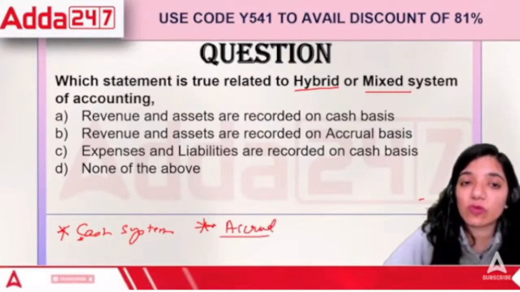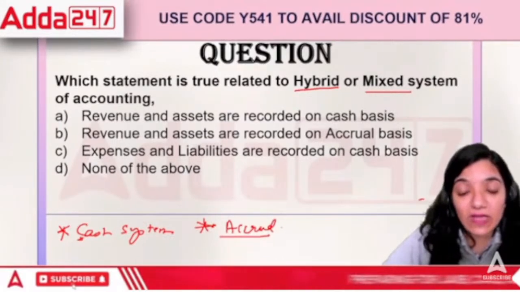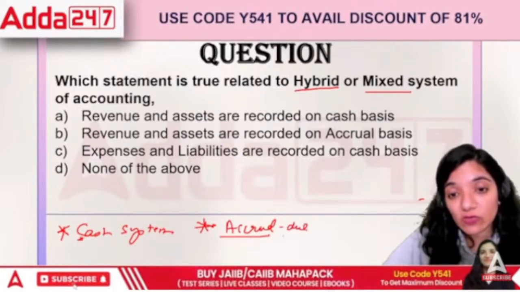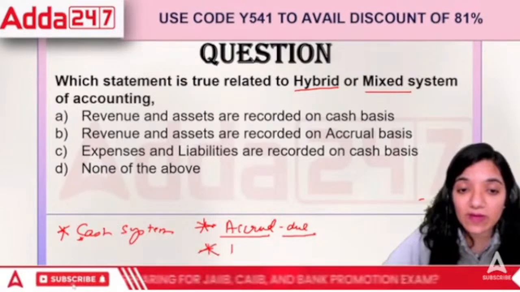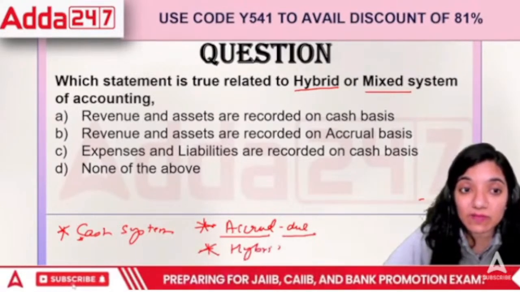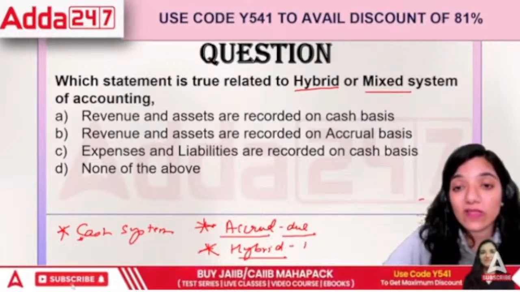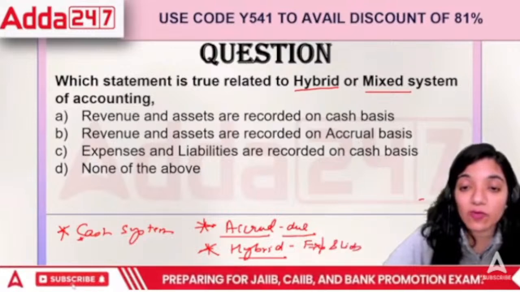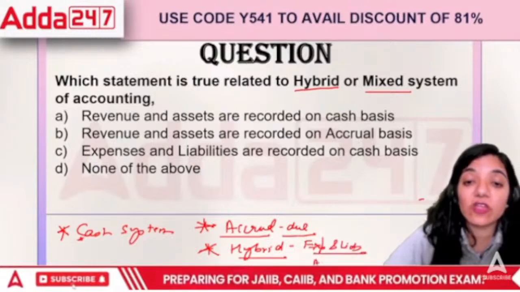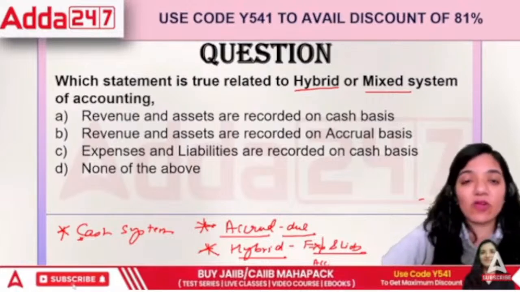Under the accrual system, what do we do? Under the accrual system, we record everything on a due basis, and the next one is hybrid. Hybrid is basically the mixture of both of these. But hybrid would mean all the expenses and liabilities would be recorded on a due basis, because as a business we are always scared.